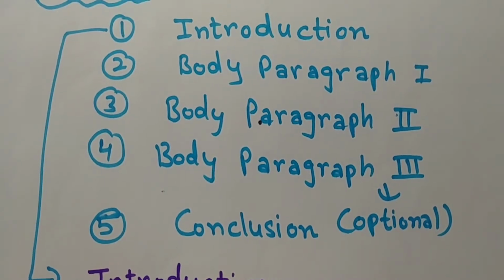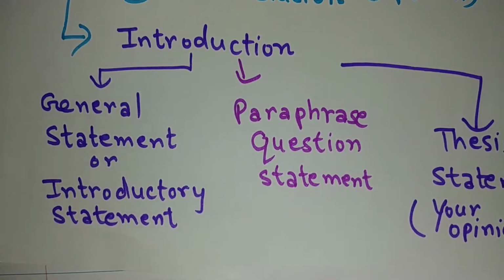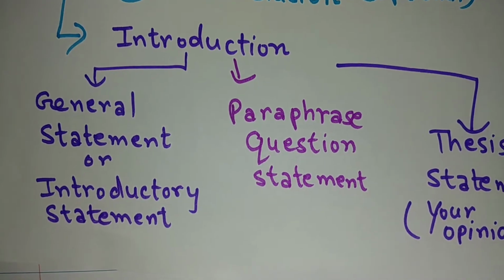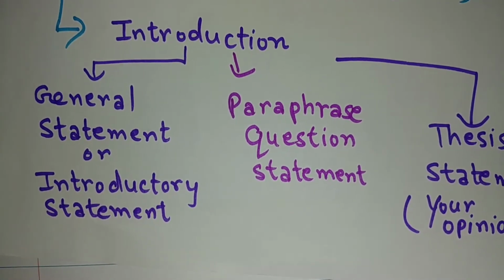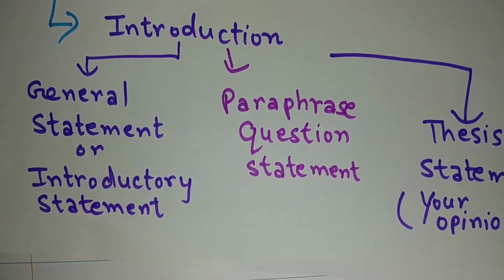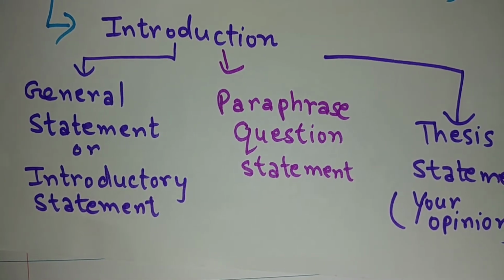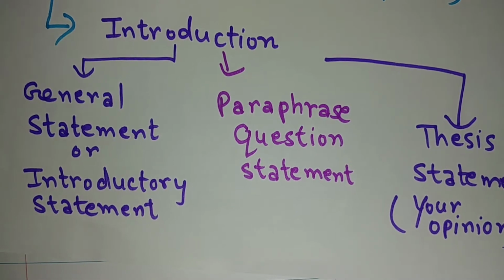Never skip writing a conclusion. Coming to the introduction part, I suggest you write 3 to 4 sentences in that paragraph. So what are those 3 or 4 sentences? First is a general statement or introductory statement. Suppose you are going to write about fashion. So fashion is the keyword. You have to write a universal statement about fashion.